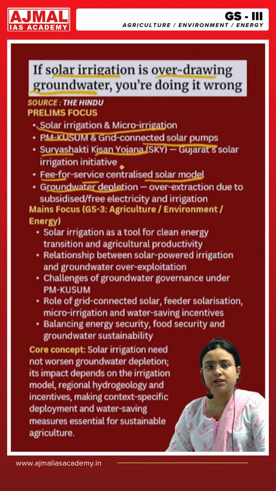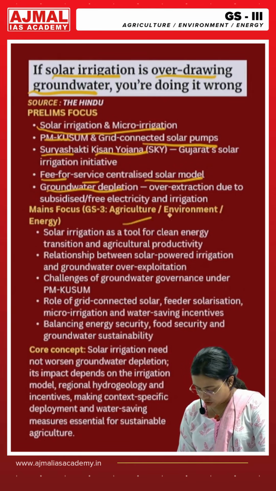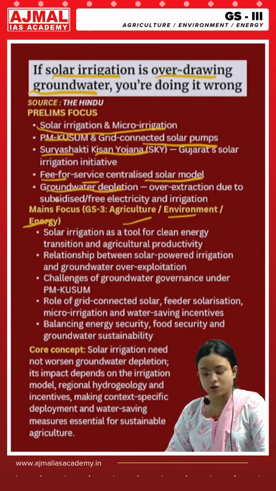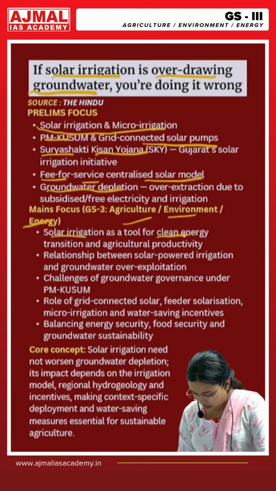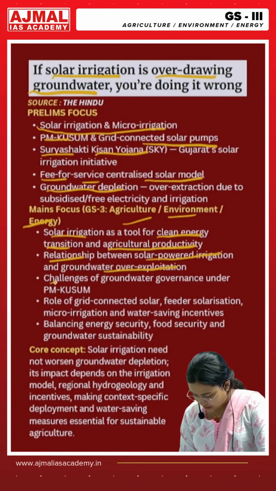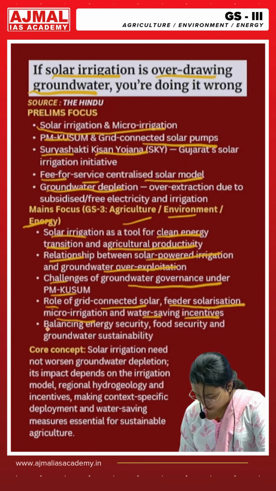From mains perspective, this article is important for GS paper 3, agriculture, environment and energy, and it can be linked to the topic of solar irrigation as a tool for clean energy transition and agriculture productivity, relationship between solar powered irrigation and groundwater over exploitation, challenges of groundwater governance under PM KUSUM, role of grid connected solar, feeder solarization and micro irrigation water saving incentives, balancing energy security, food security and groundwater sustainability.